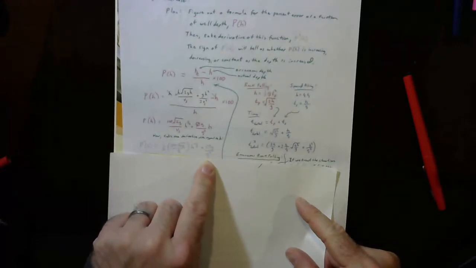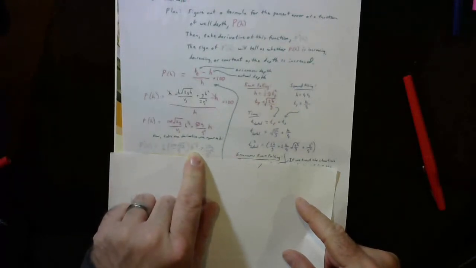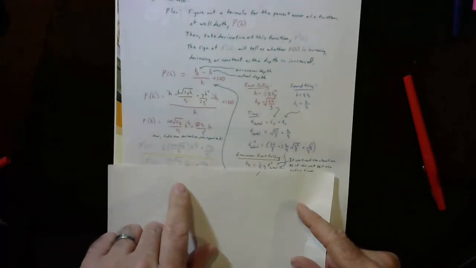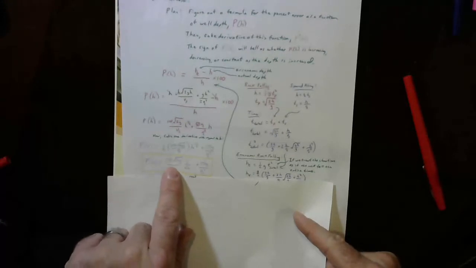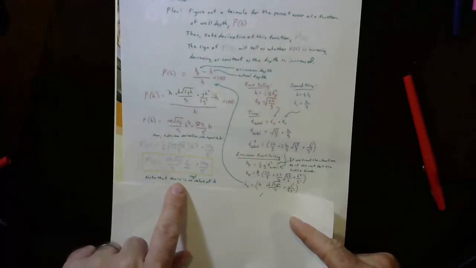Now, this is all positive. g is a positive 9.8. The speed of sound squared, that's positive. Again, positive, positive, positive. This is to the minus 1/2 power, which just means it's 1 over the square root of h. So you say, well, wait a minute, this derivative, all tidied up here, I'm going to put that 1/2 in there, can this ever be negative? This is never going to be negative, never going to be 0. There is no real value of h that can make this thing negative or 0. Also remember, h we defined as a positive value.